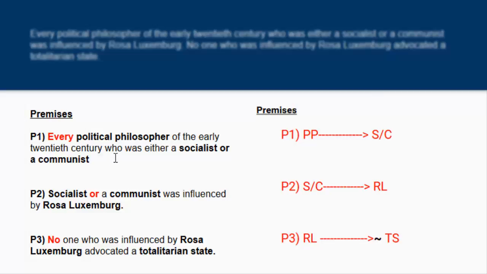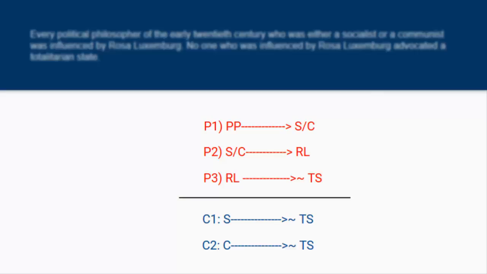All right, so now let's put it together and see what we have. Premises 1, 2, and 3: PP, political philosopher, arrow, S or C, and then we can hook S or C, arrow, RL, and then RL we could interact with premise 3, arrow, not TS. So now let's take a look at our conclusions. It looks like we can draw two distinct conclusions. We can say S or C, arrow, not TS.